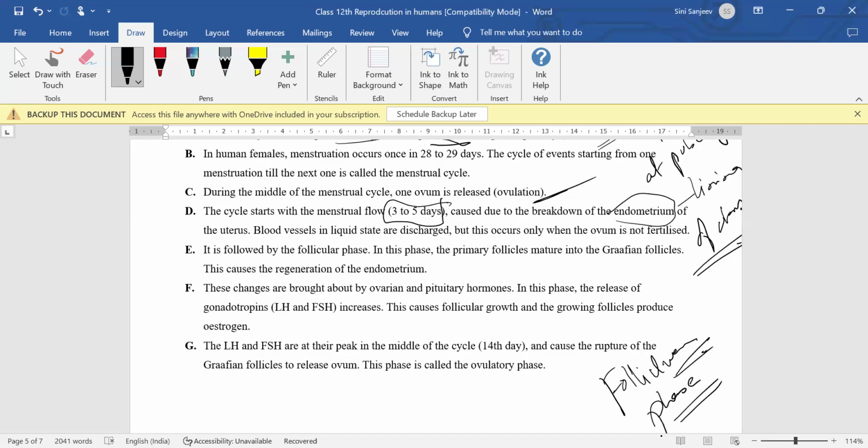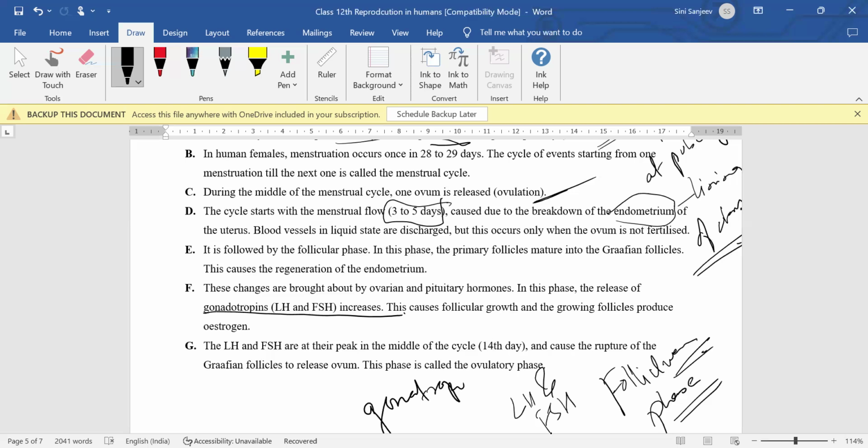Now, all this happens in the follicular phase. During this, some hormones, the pituitary hormones, control the changes happening in the uterus at that time. During the follicular phase, there is secretion of LH and FSH. I have already told you what LH and FSH are. The concentration of these two gonadotropin hormones is going to increase.